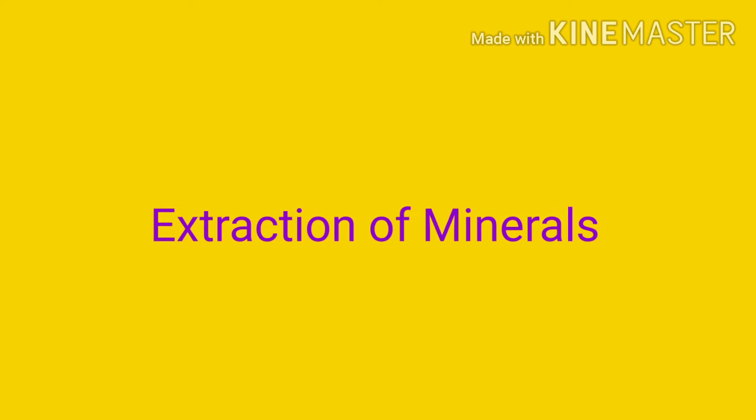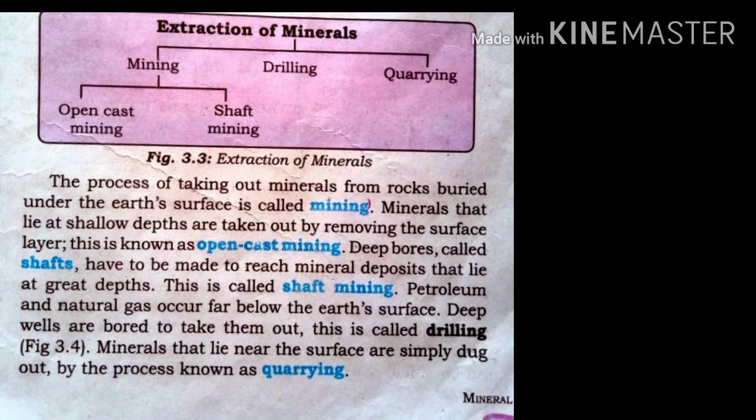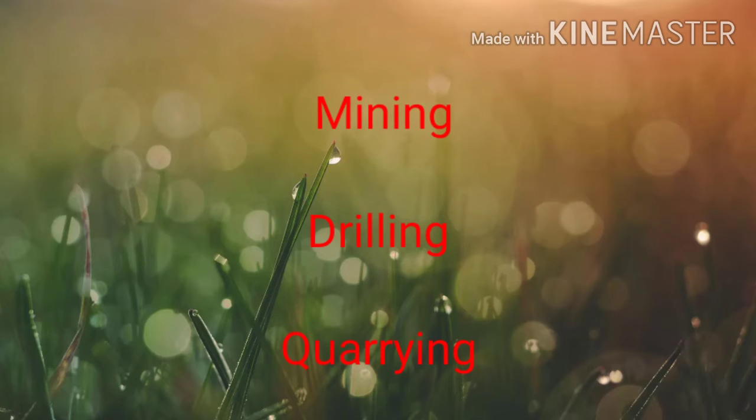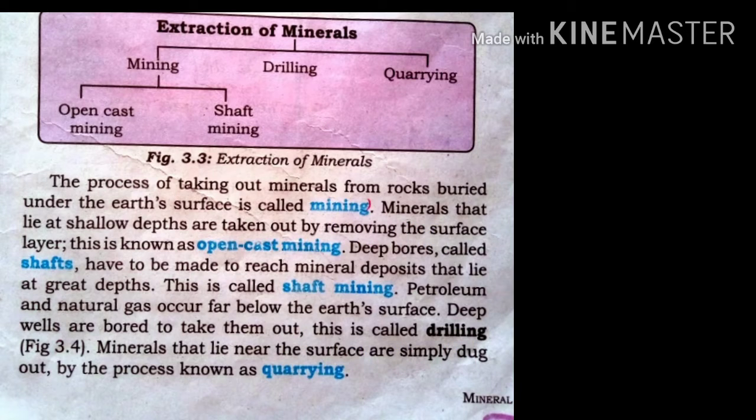Our next topic is extraction of minerals. It has three parts: mining, drilling, and quarrying. Mining has two parts: open cast mining and shaft mining. The process of taking out minerals from rocks buried under the earth's surface is called mining.